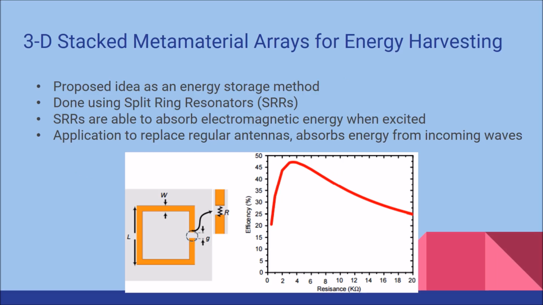I will now introduce the idea of 3D stacked metamaterial arrays for energy harvesting. This idea was proposed for a more efficient way to absorb electromagnetic energy using split ring resonators. These split ring resonators, as seen on your screen now, are able to absorb incoming waves and convert them into AC voltage. This application was developed to replace current antenna models.